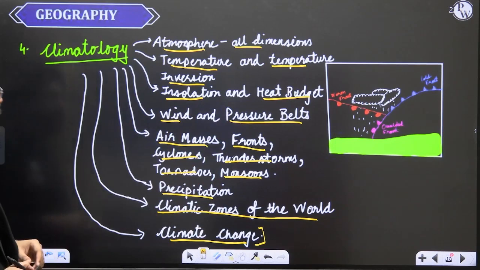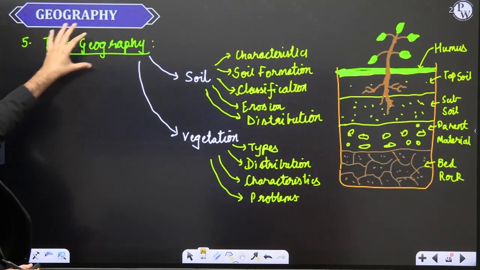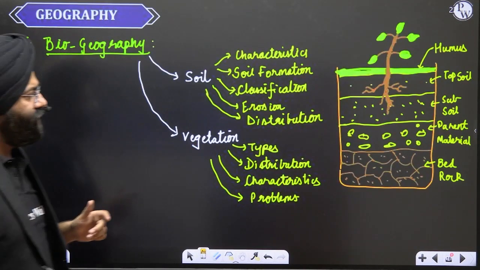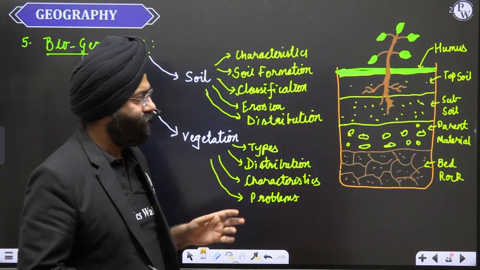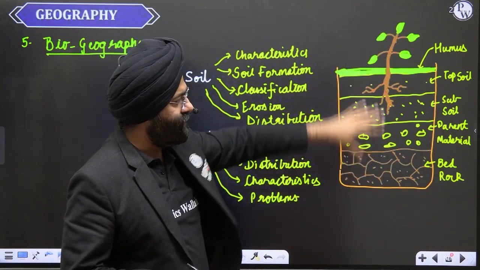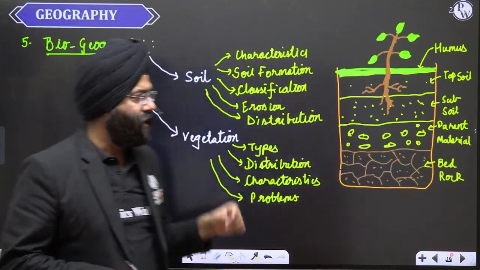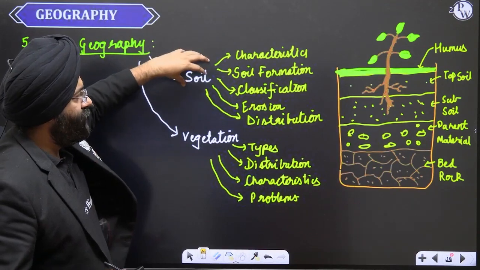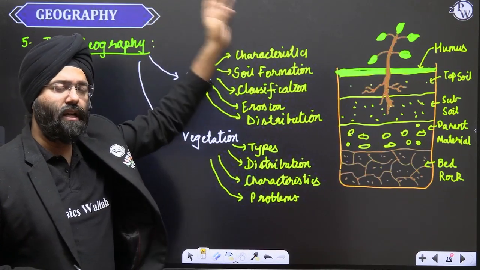Okay, let's move ahead. Next is biogeography. Now over here, at the world level, these are the various horizons that we have seen with respect to the soil. We'll be seeing what the soil is and what its characteristics are. Now this is at the world level.